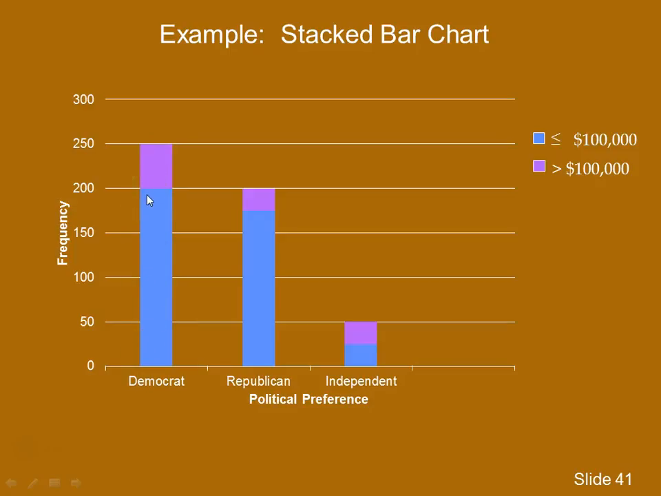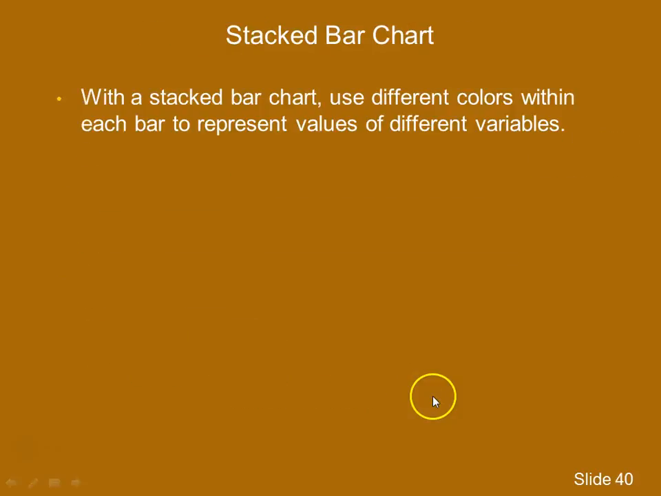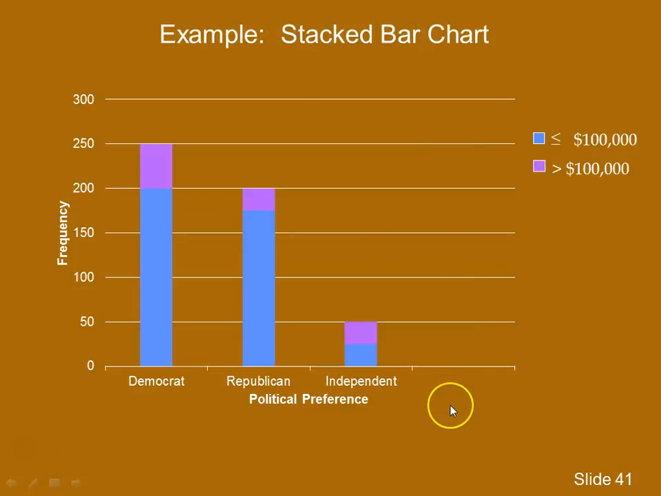Again, the blue area is those with incomes less than or equal to 100,000, 200 of them, and the other 50 with incomes above 100,000. And in a similar way, Republicans and Independents. It's kind of important on stacked bar charts and on side-by-side bar charts to make sure you use distinct colors so it's easy to read. But you'll see these quite often again in magazines and newspapers as a way of putting two variables on the same graph.